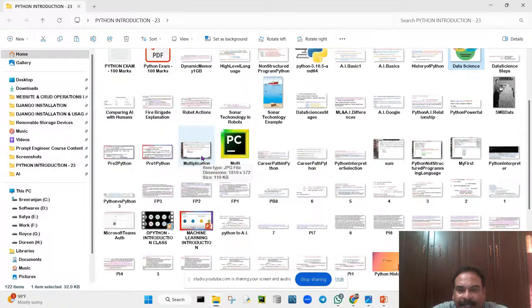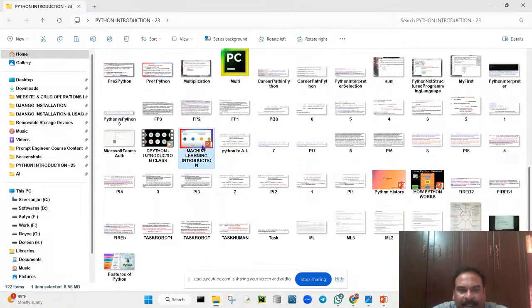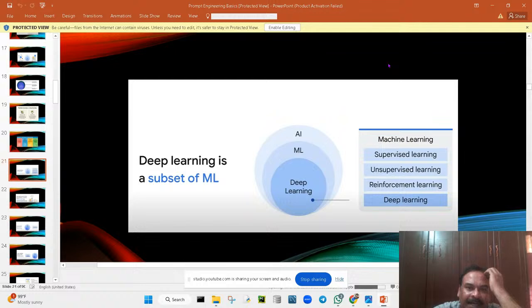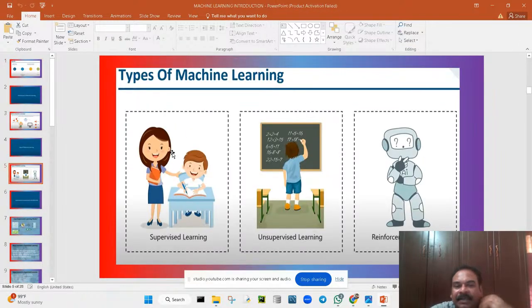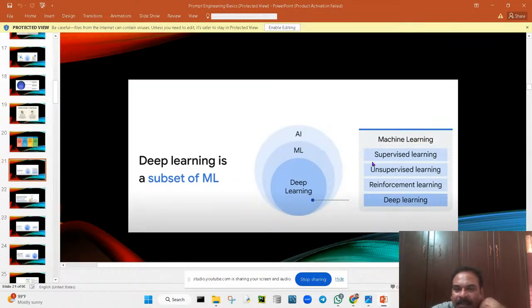So what is machine learning? There are three different types of machine learning: supervised, unsupervised, and reinforcement learning. Okay, got it? In the course we are going to discuss with examples what those are. In depth we are going to see what is supervised learning, what is unsupervised learning, what is reinforcement learning. So no problem with that. I'll be explaining all these things, whatever is necessary to create our own ChatGPT. We are going to see that.